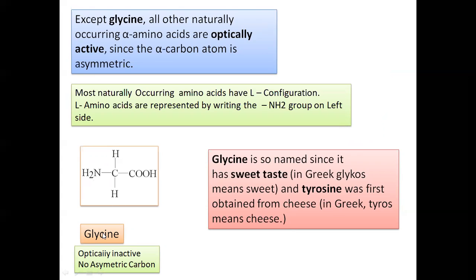So remember, glycine is the only alpha amino acid which is optically inactive, as it does not contain an asymmetric carbon atom. On this carbon atom, both groups are the same, hydrogen, and therefore glycine is optically inactive. Otherwise, all these alpha amino acids are optically active.